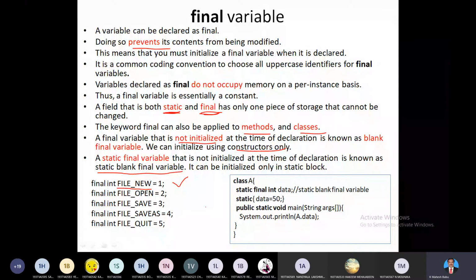And coming here, a simple program. In a class A, I define static final int. Here I define an integer variable. Data is of type integer, but not only is it an integer, it is a final variable, and also it's static, meaning it is going to be declared as global and shareable. Data value is shareable, and it is final data, meaning the value which is assigned is final. So I can assign the value inside a static.